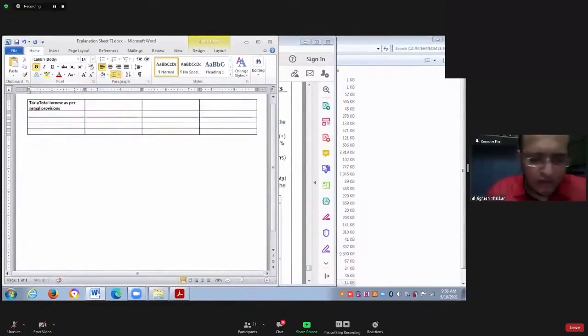Your tax on total income as per normal provisions is, say, 100.